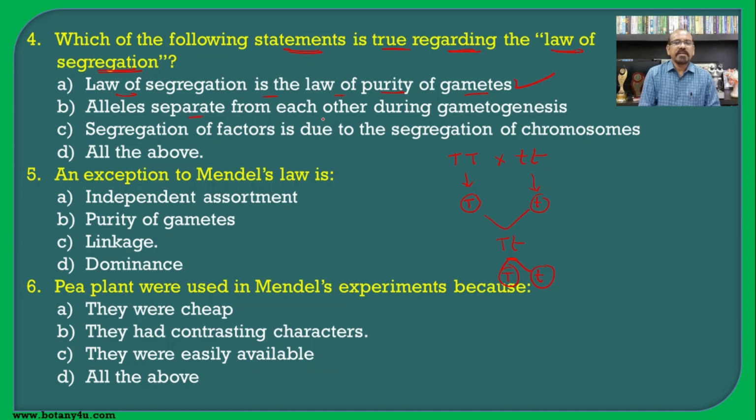Then, alleles separate from each other during gametogenesis, that is gamete formation. So here there is a formation of the gametes and the alleles are separated from each other, that is also the correct one. Then, segregation of the factors is due to the segregation of the chromosomes.